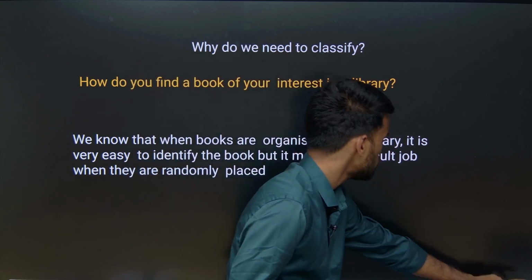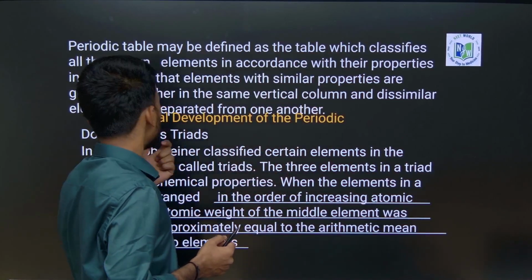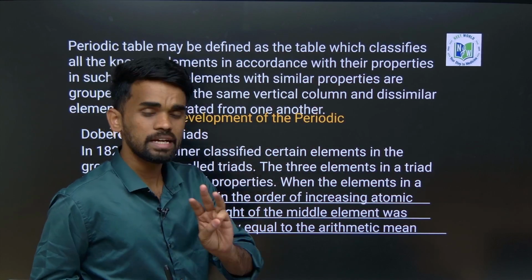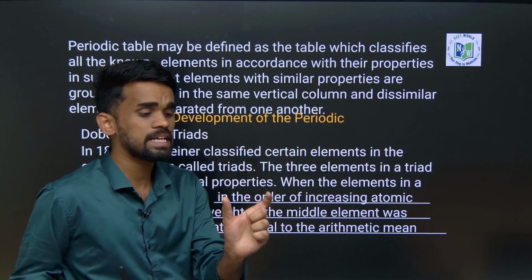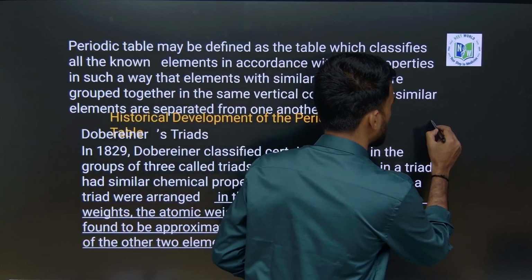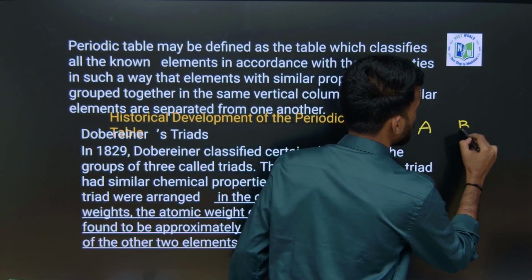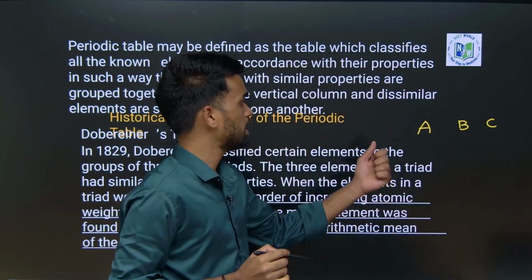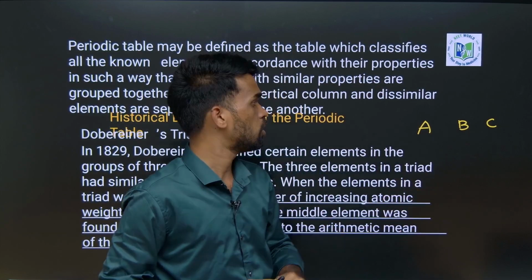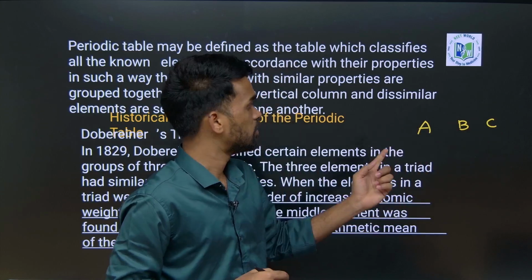So what is Dobereiner's triad? See, the name itself says triad. Triad means he took a set of 3 elements. Let us take the 3 elements as A, B, C. He took these 3 elements in the increasing order of their atomic weights.